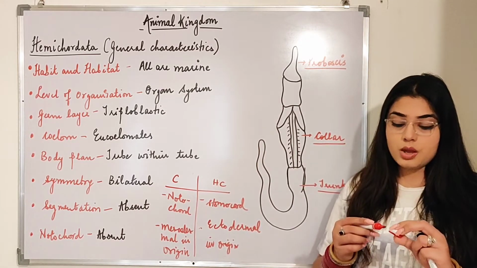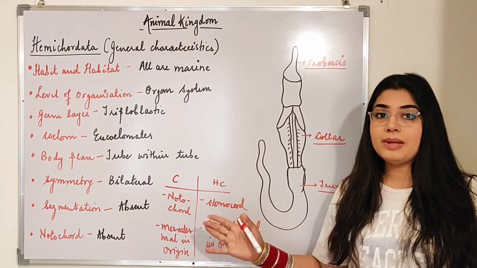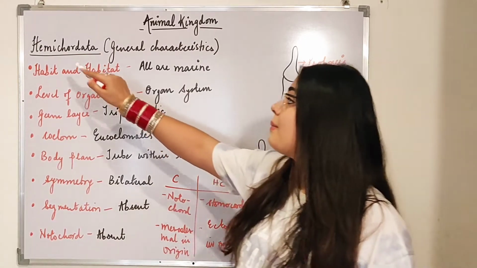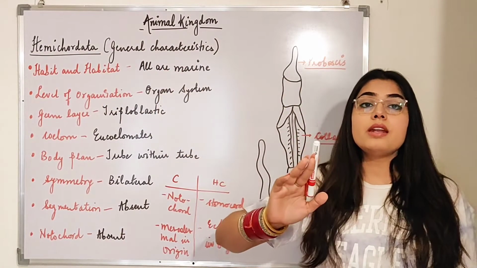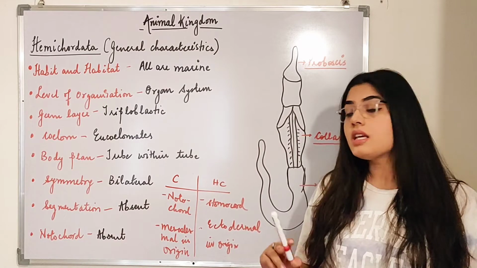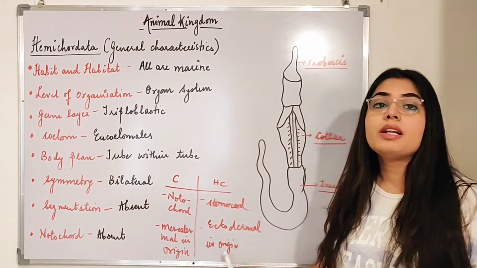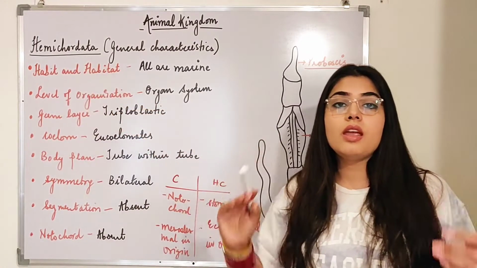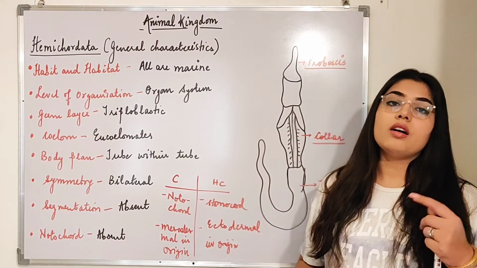This was the difference. When this difference came to light, what happened? Another phylum was formed, that was Hemichordata, in which all the organisms which had stomochord, that means ectodermal in origin, were kept separately in another phylum which was given the name Hemichordata.